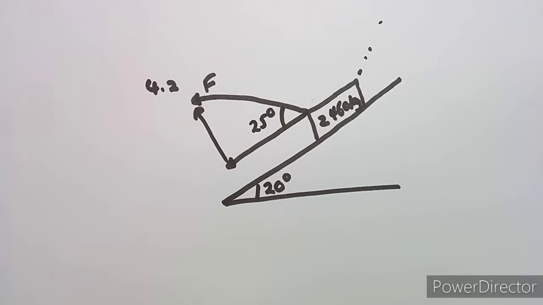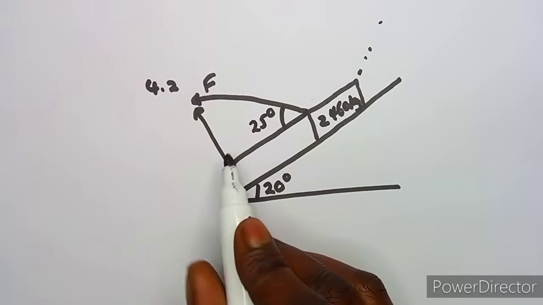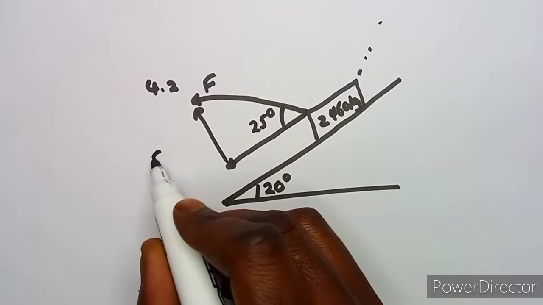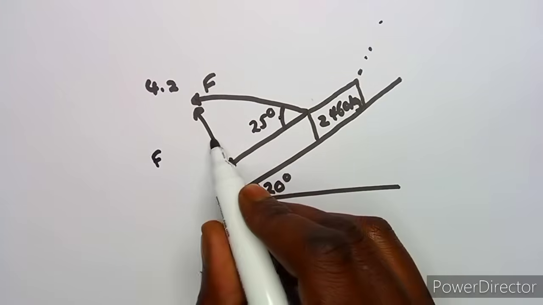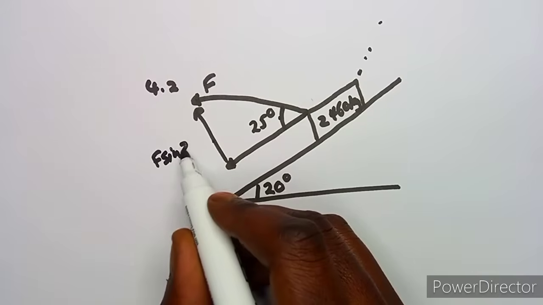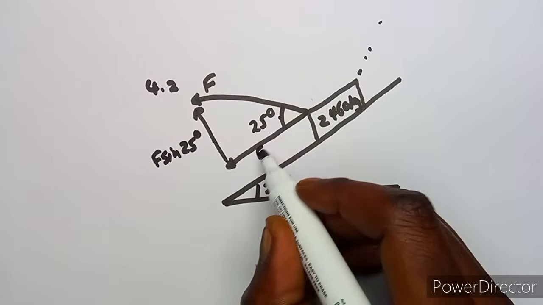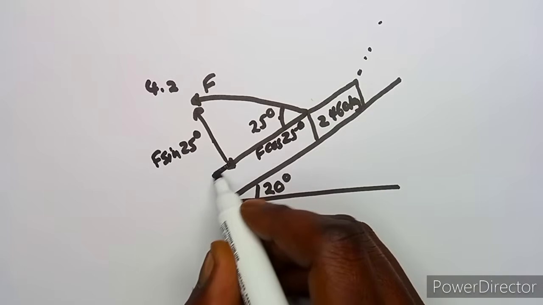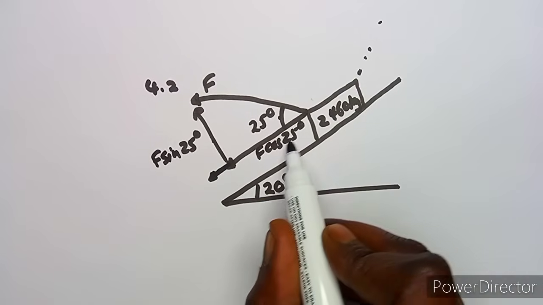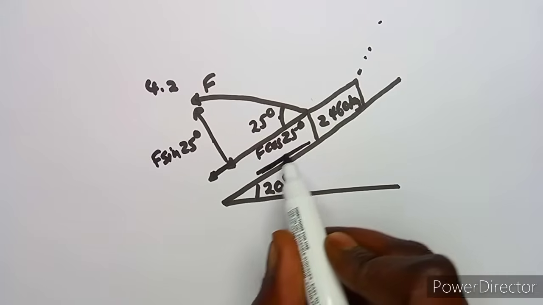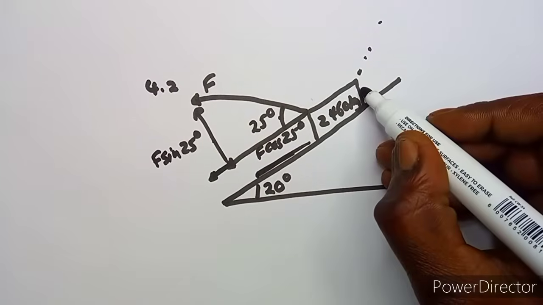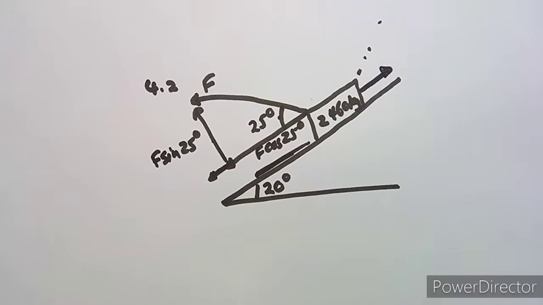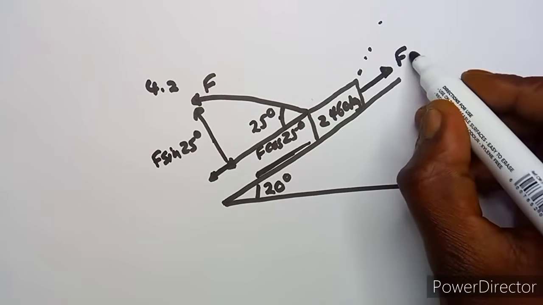So according to this F, there is a component which is perpendicular, F sine 25 degrees, and this one is going to be F cos 25 degrees, the one that is going this way. So the body is going in the same direction because that is where it is being pulled. Whatever is going to oppose this body from going downwards is your frictional force.